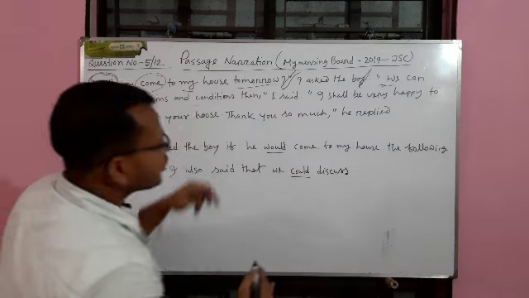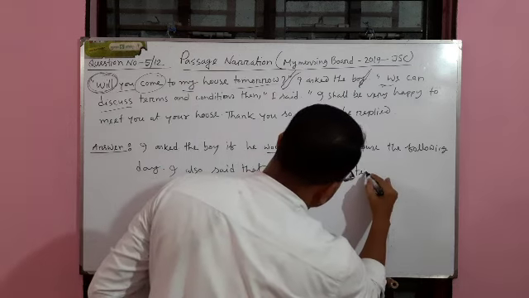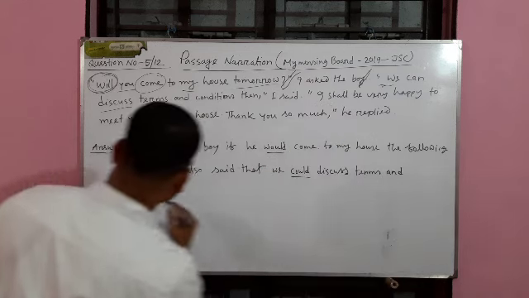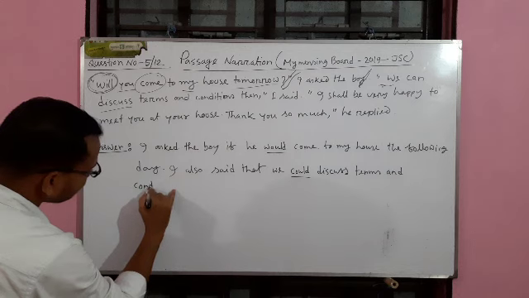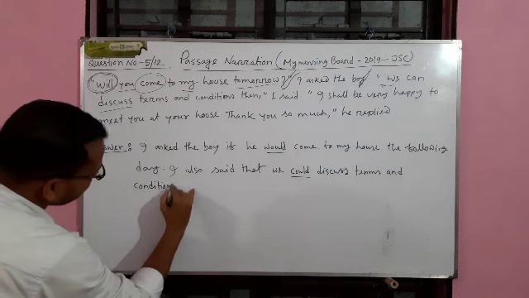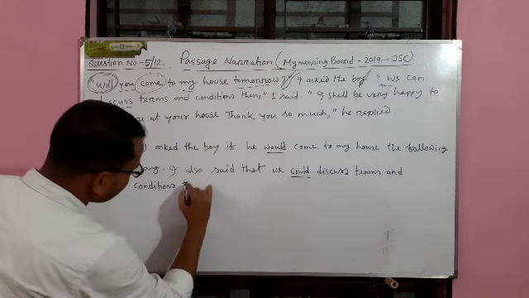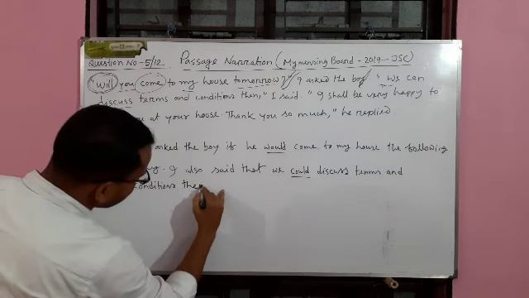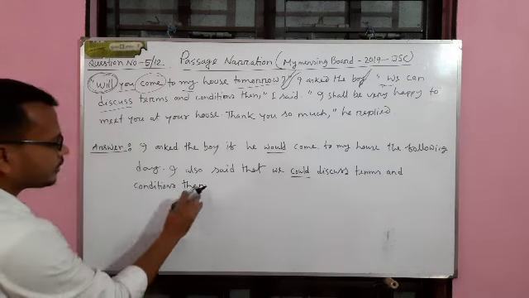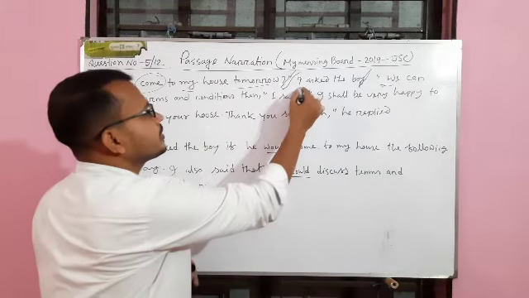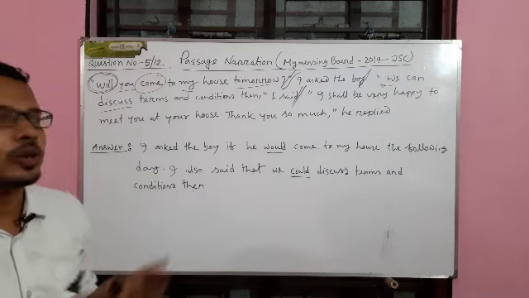Terms and conditions will remain unchanged, and then also no change. This part has been done.